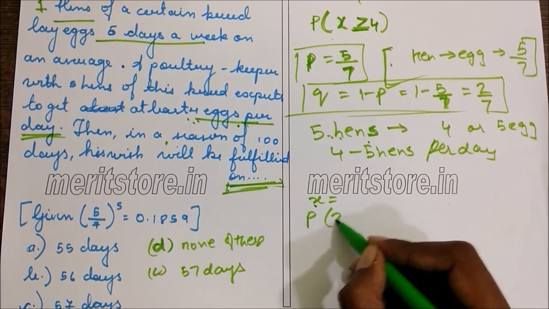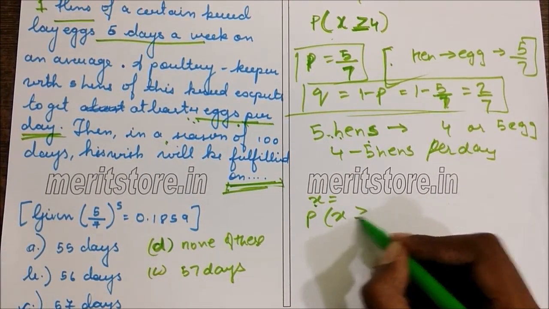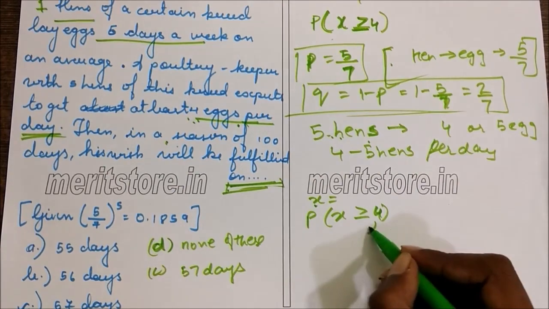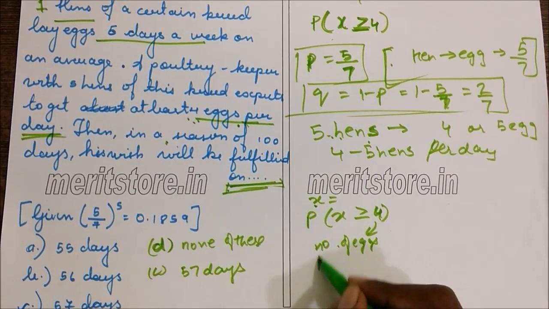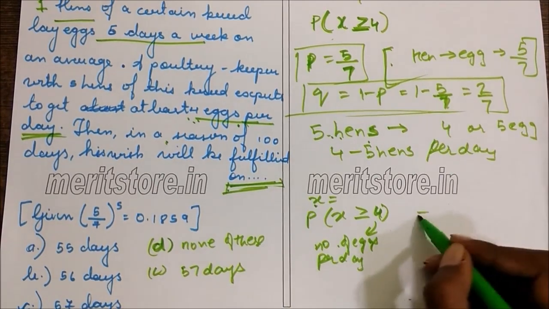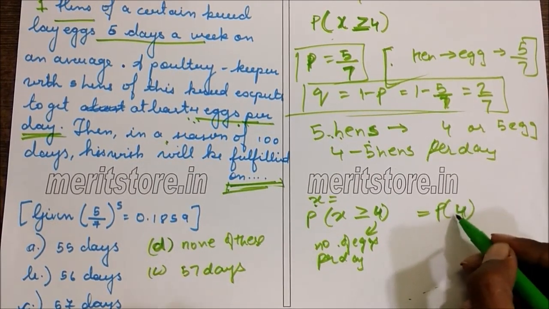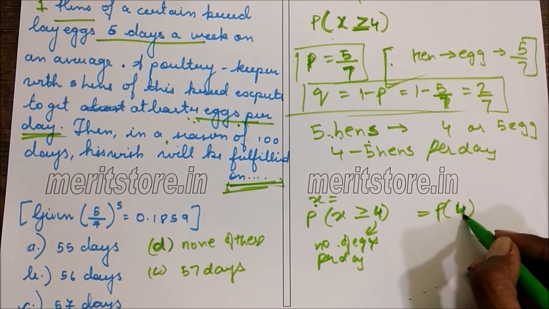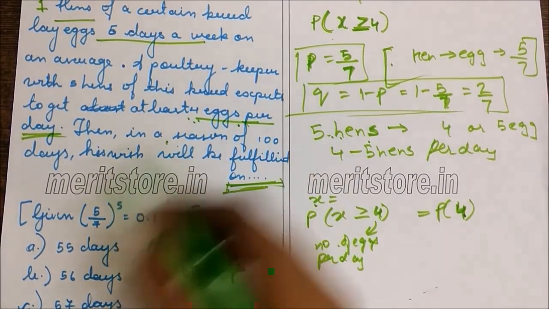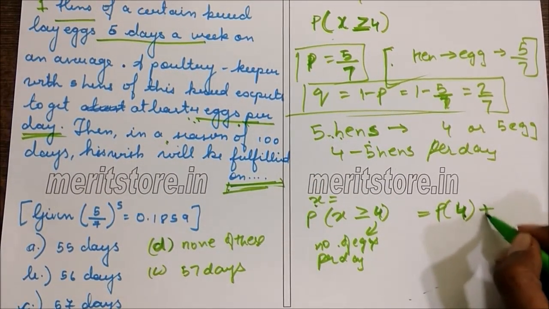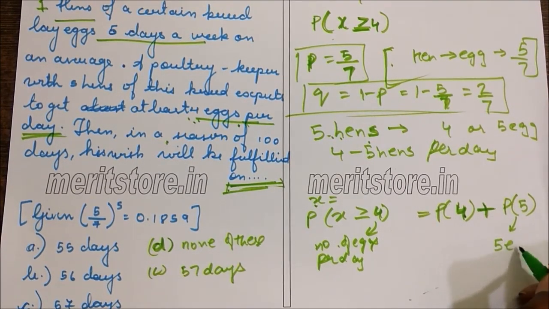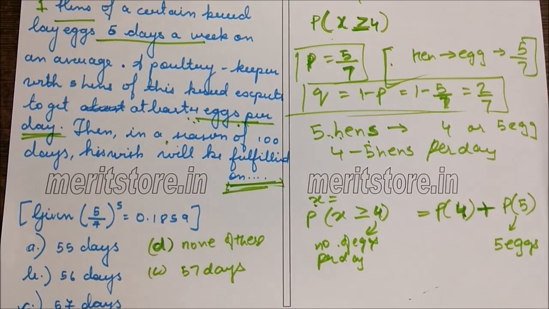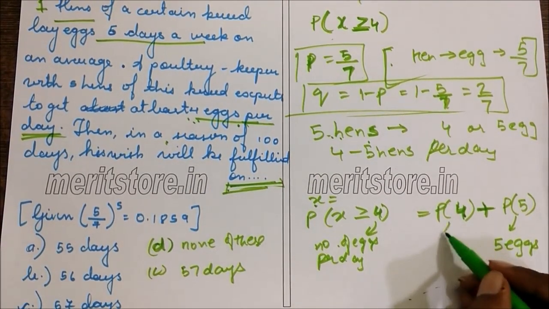So P of X greater than or equal to 4 will be P of 4, that is he gets 4 eggs, plus P of 5, that is all the 5 hens lay an egg.